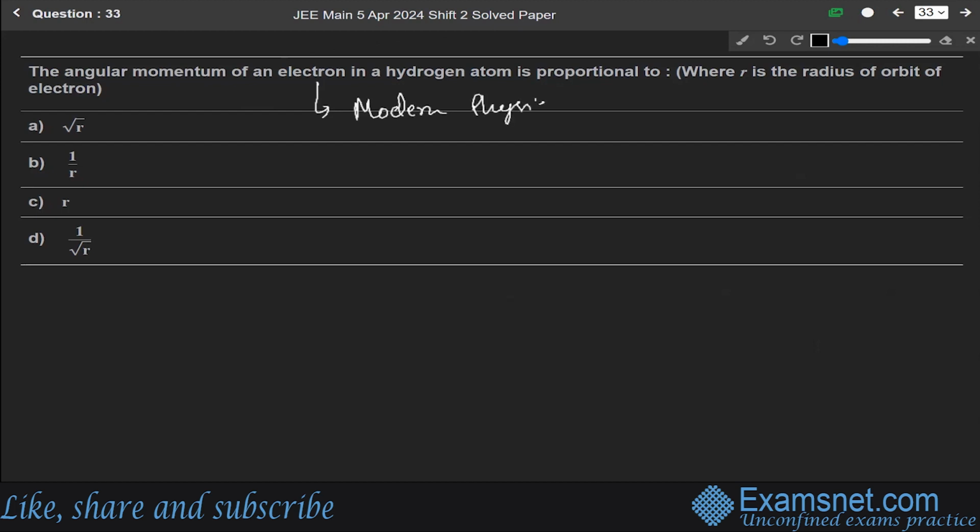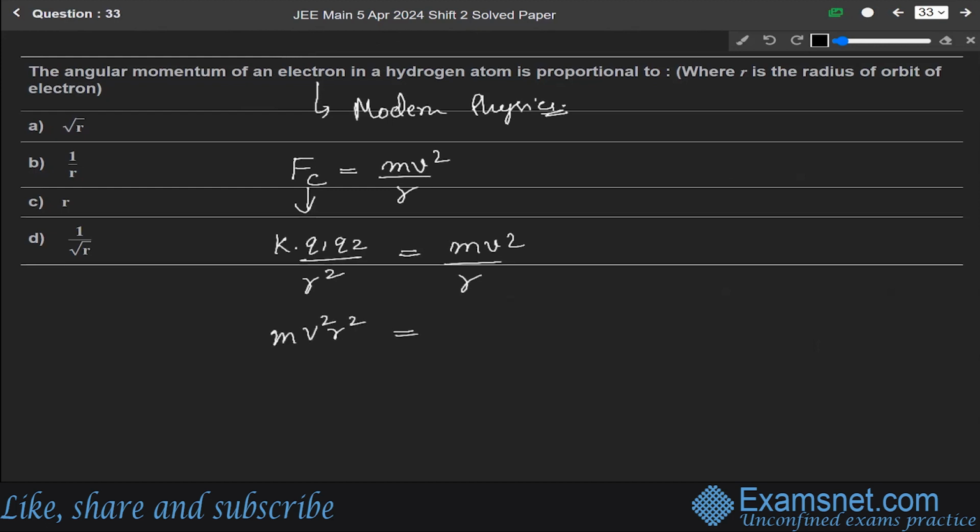Modern physics. Okay, so we know that the centripetal force provided for the electron to revolve around the nucleus is equal to mv square over r, and we know that this Coulombic force Fc is equal to k q1 q2 over r square, so it must be equal to mv square over r. So this gives m v square into r square equals k q1 q2 into r.